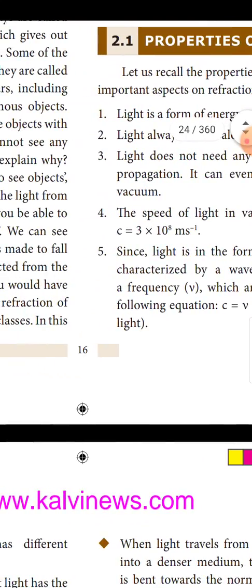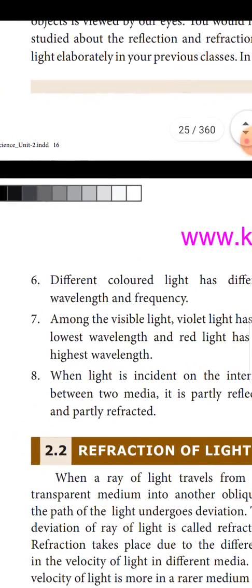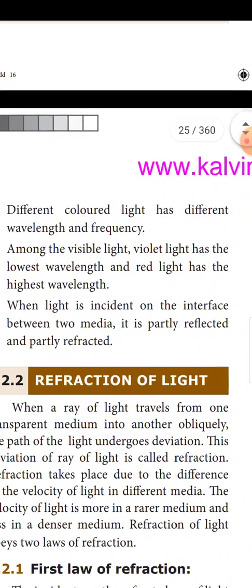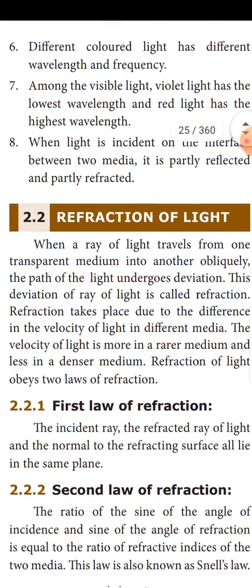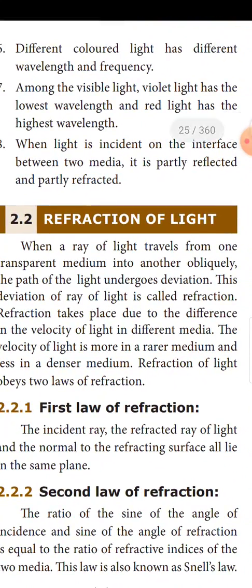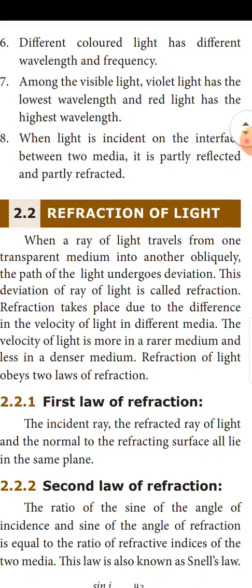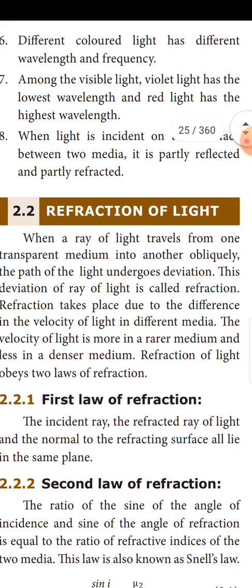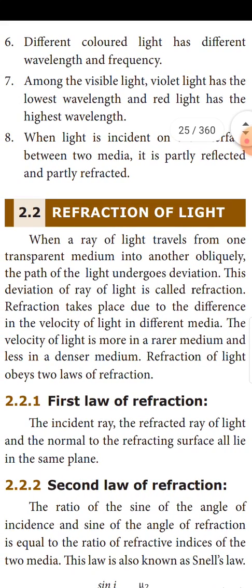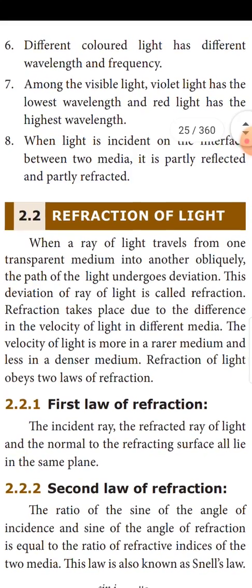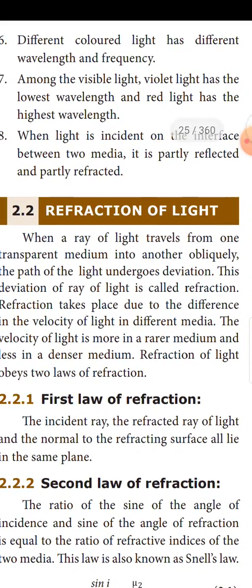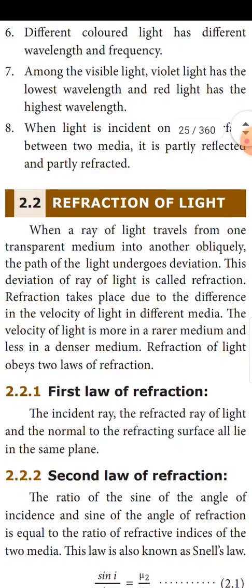So next property of light. Number 6, different colored light has different wavelength and frequency. Number 7, among the visible light, violet light has the lowest wavelength and red light has the highest wavelength.